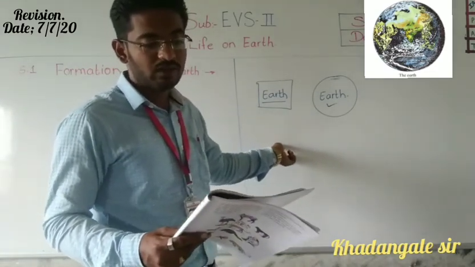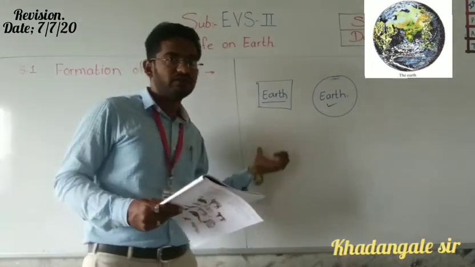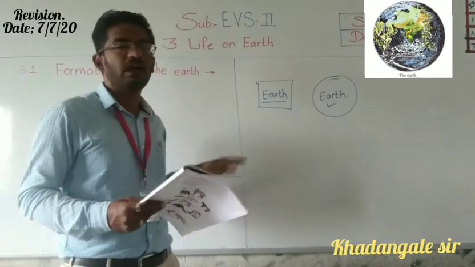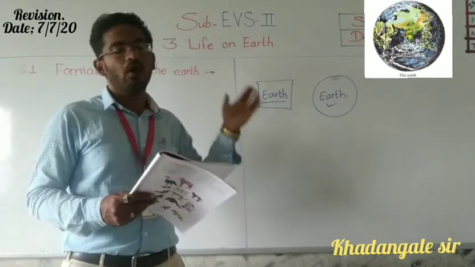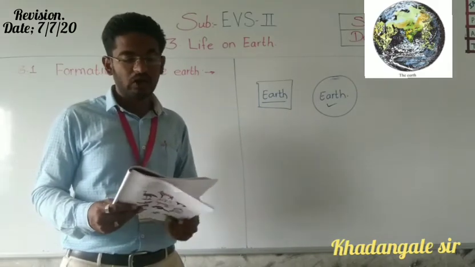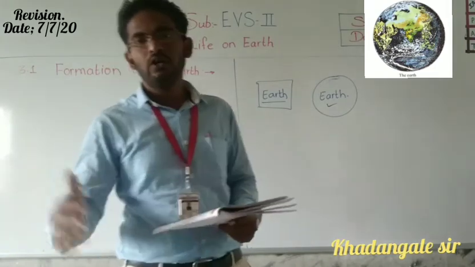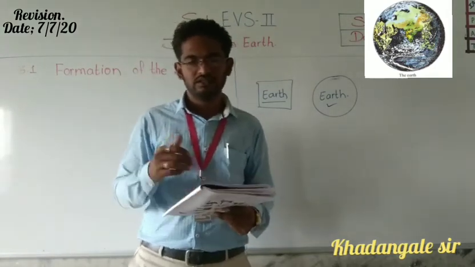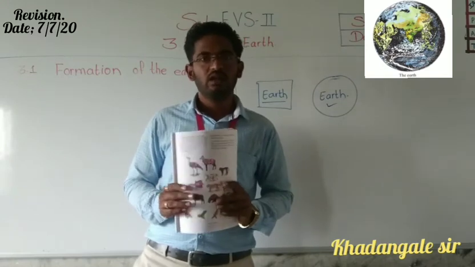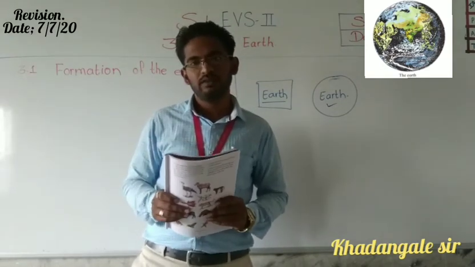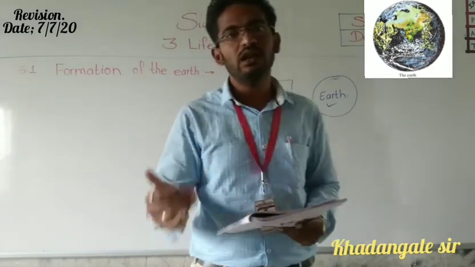Was it always the way we see it today? Means today as we see our earth, was it the same before also, or has it undergone changes, or are changes going on continuously? No. In our earth continuously changes are going on.